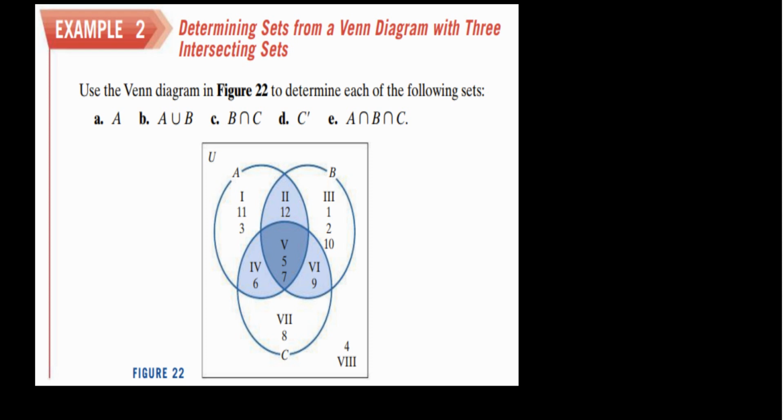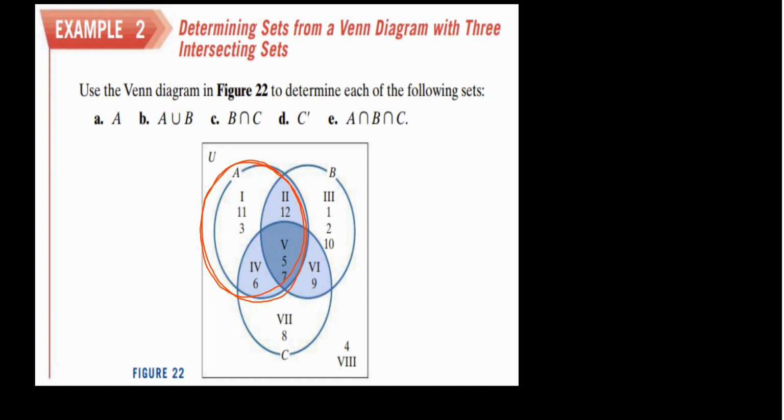Alrighty, so use the Venn diagram in figure 22 to determine each of the following sets. Okay, so we want to find set A. Well, A, again, is this, maybe I should circle, let's do a circle here. A is this circle right here. Of course you know that, but it just helps to draw over it. Well, what are the elements in that set? It looks like 11, 3, 12, 6, 5, and 7, and that's it.